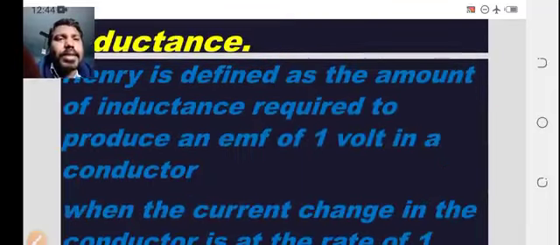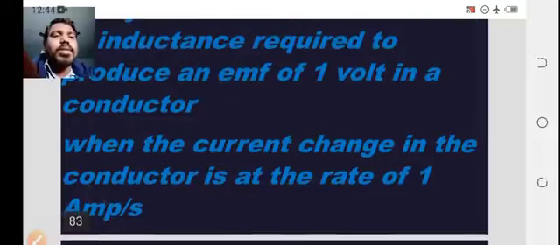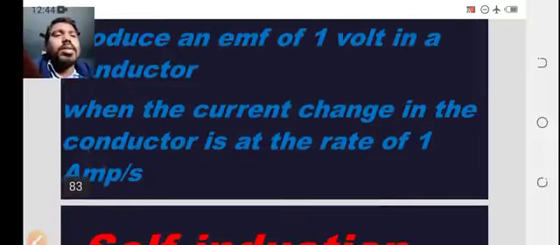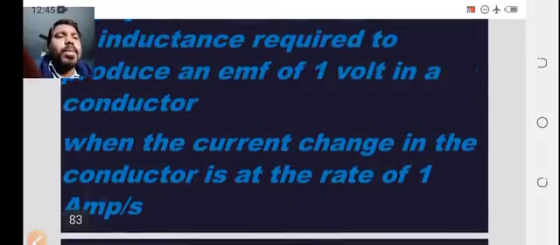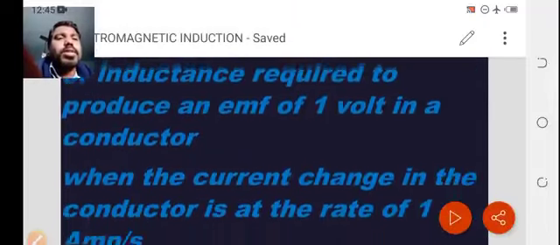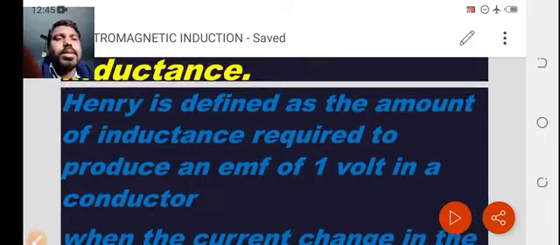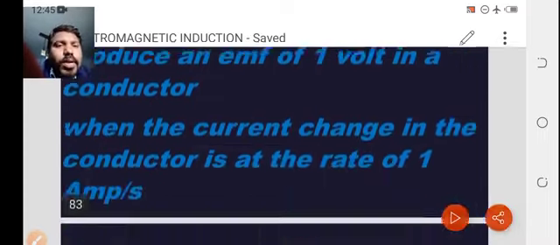Henry is defined as the amount of inductance required to produce an EMF of 1 volt in a conductor when the current changes at 1 ampere per second. According to the change in current there is a voltage change, and according to that voltage change the induced EMF is produced. If all are in unity form, then it is equal to 1 Henry.